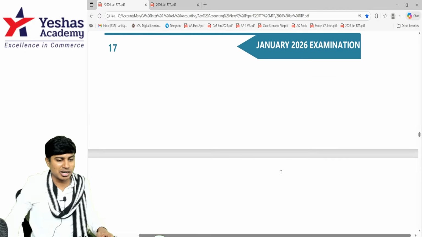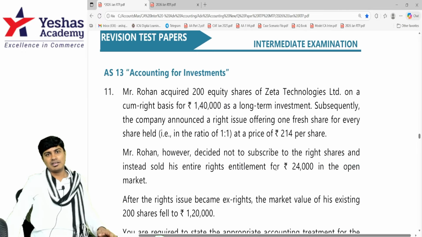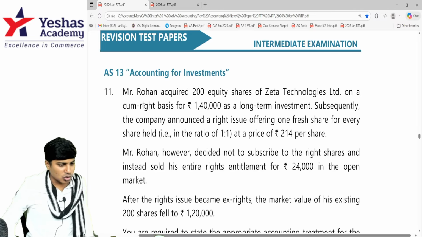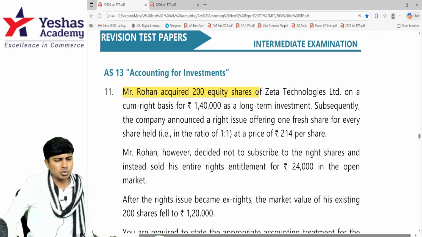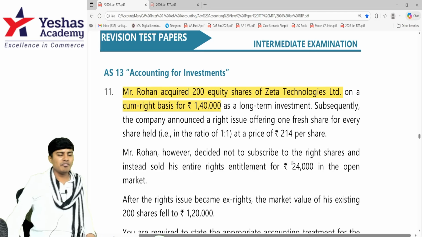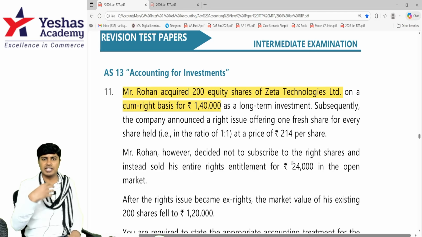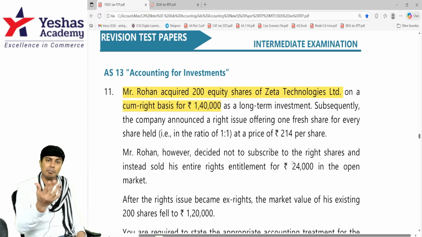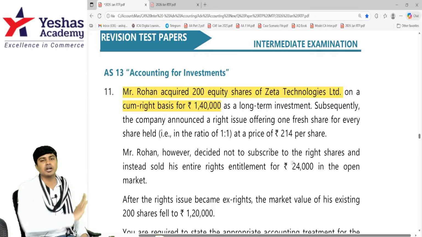Let's now begin question number 11, which is on accounting standard 13, investment accounting. Mr. Rohan acquired 200 equity shares of Zeta Technologies Limited on a cumulative right basis. What do you mean by cumulative right basis? Before Mr. Rohan bought the shares, the company had announced a right issue. After the company announced the right issue, before the company actually issued the right, this guy bought the shares.